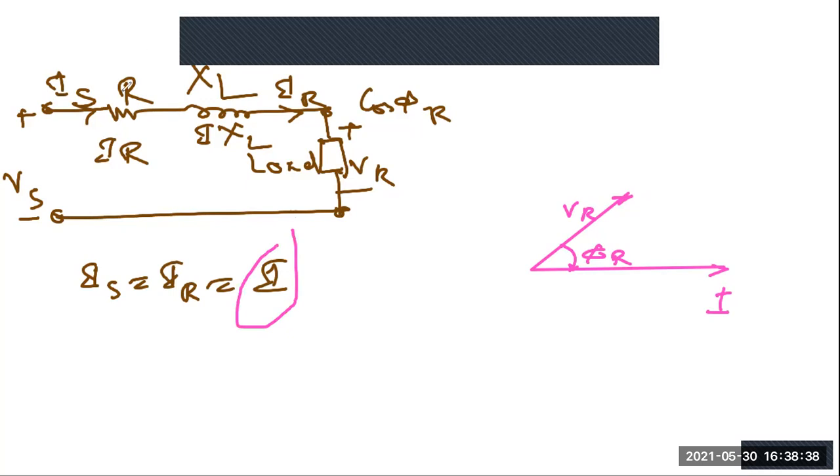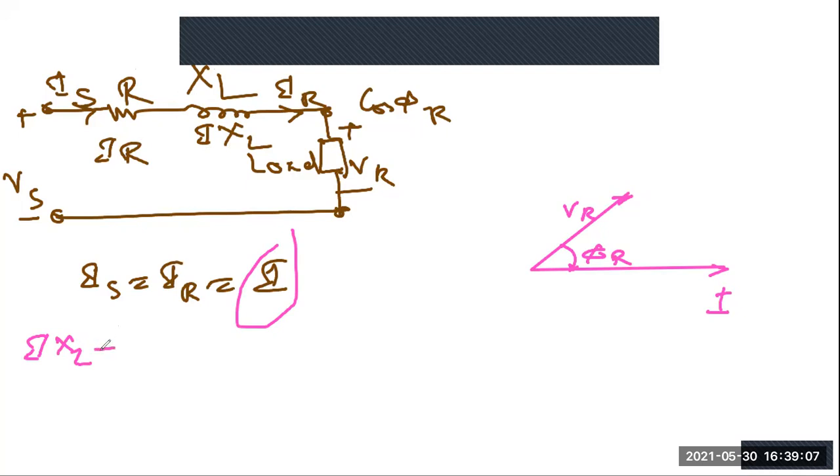Now there will be two drops in the series line. One will be the IR drop, another will be the IXL drop. The direction of the IR drop will be parallel with I, and IXL will always be perpendicular to IR. Why is this IXL drop perpendicular? Anyone can tell why this IXL is perpendicular with this I?